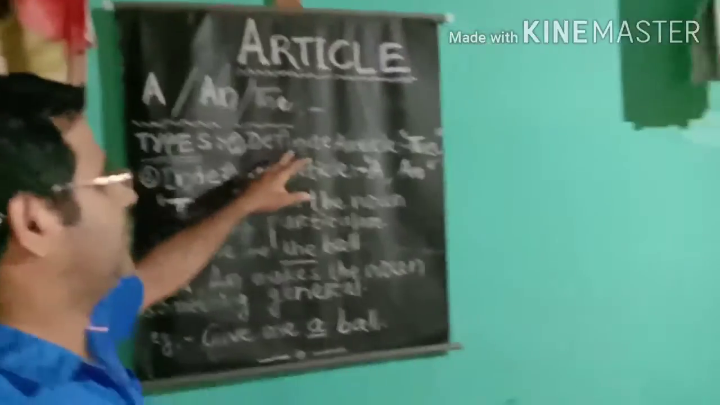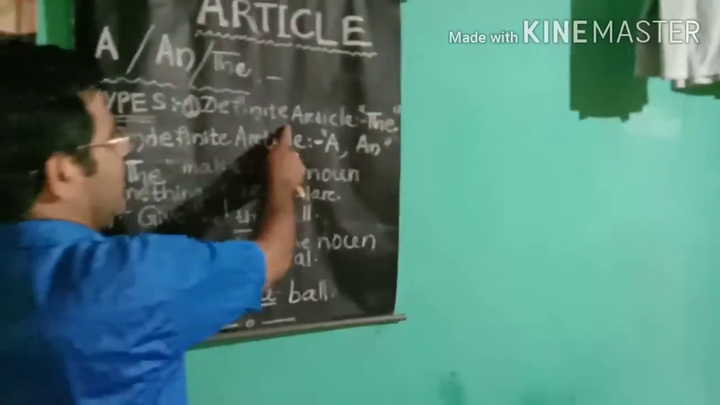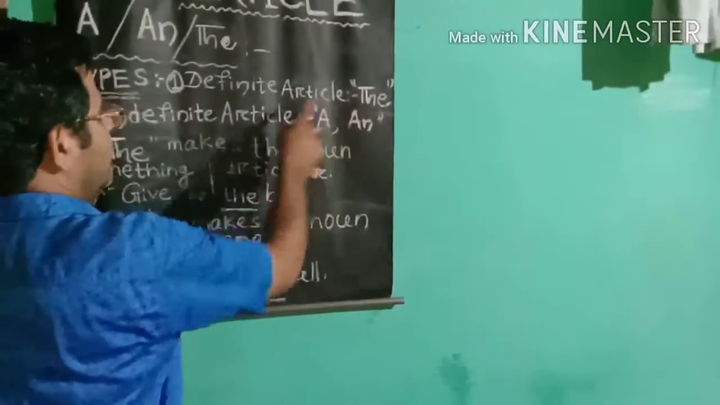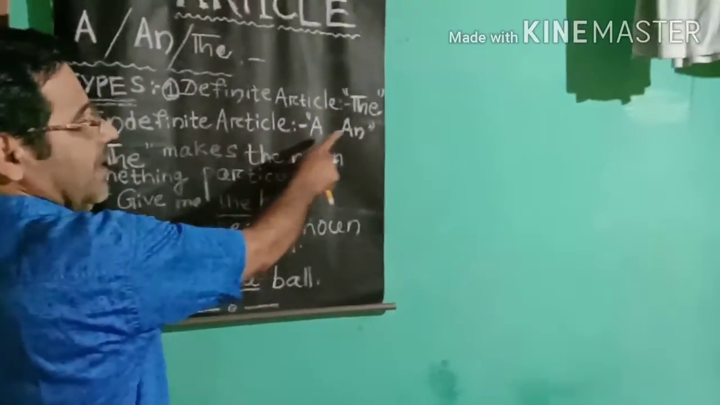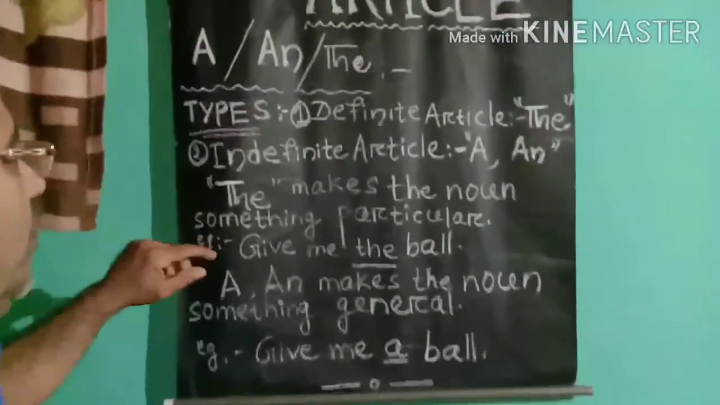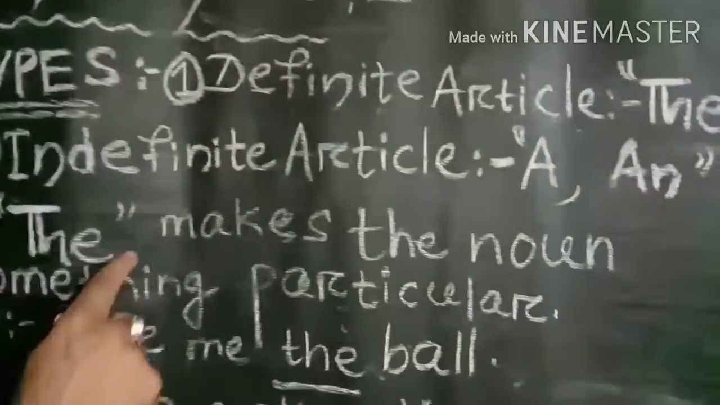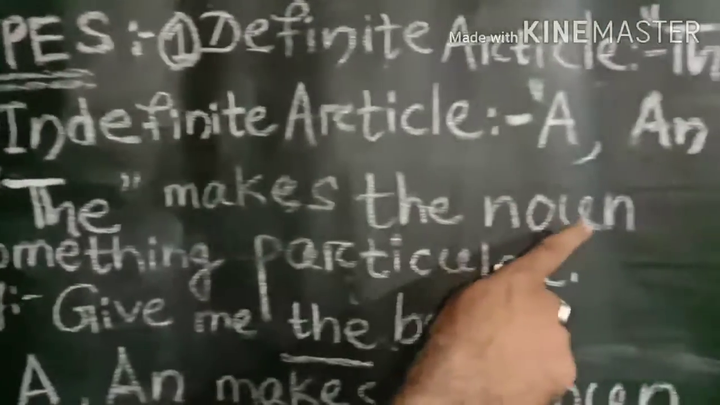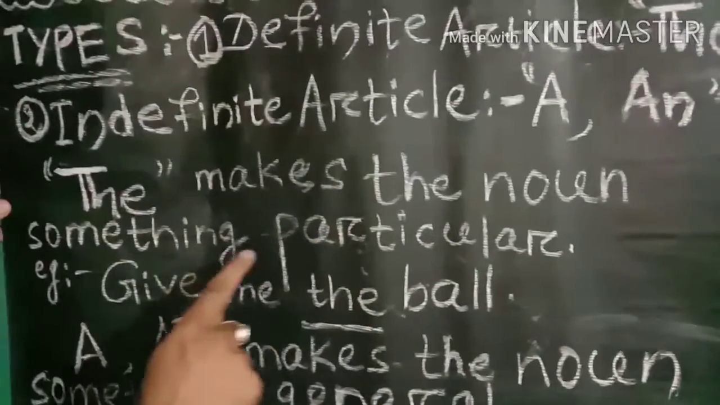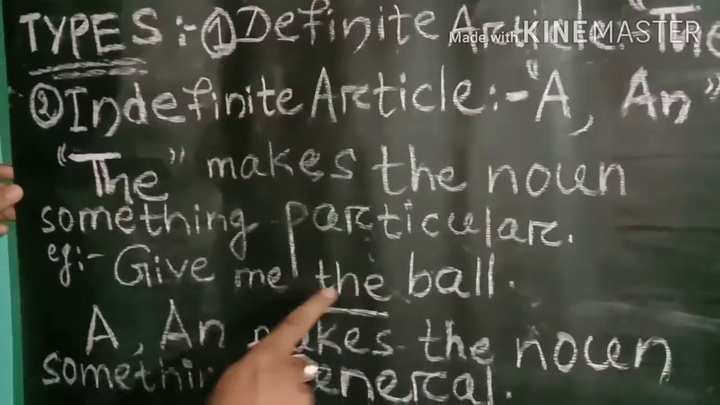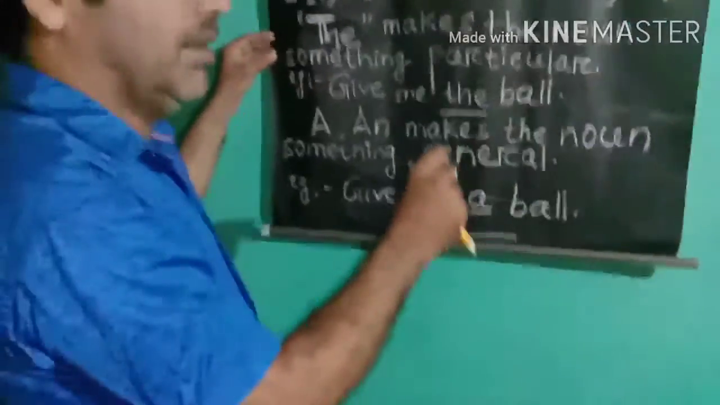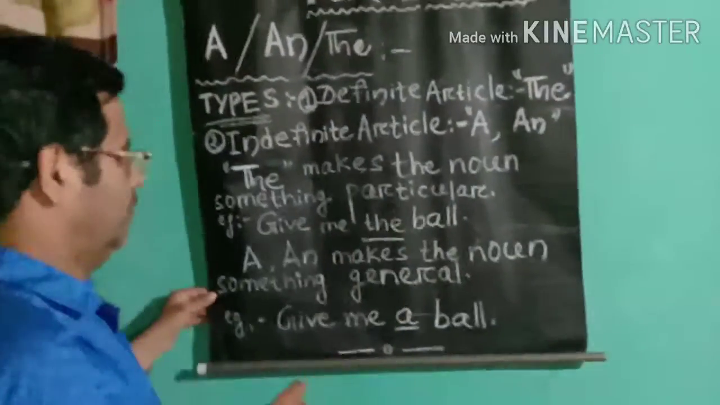There are two types of articles, definite article and indefinite article. The definite article is the, and the indefinite articles are a and an. Here is an example. We know the definite article the makes the noun something particular. Example: give me the ball. The ball means that particular ball.